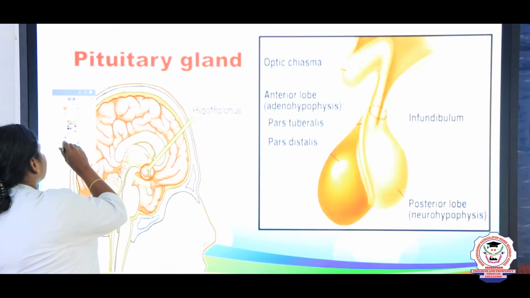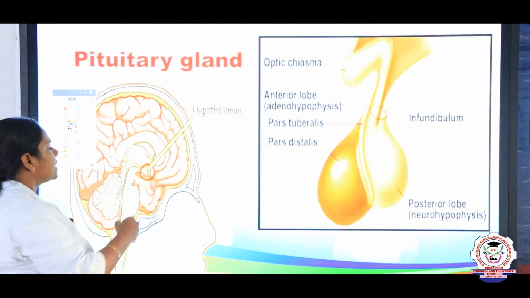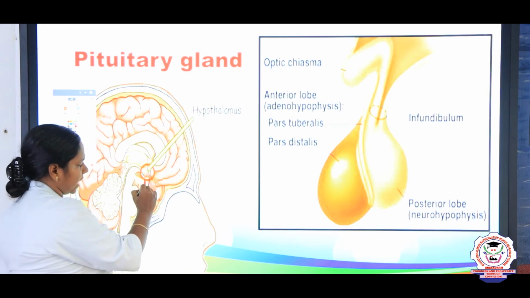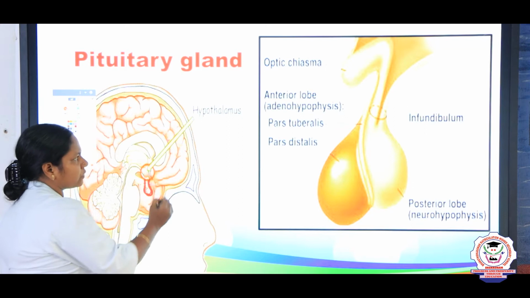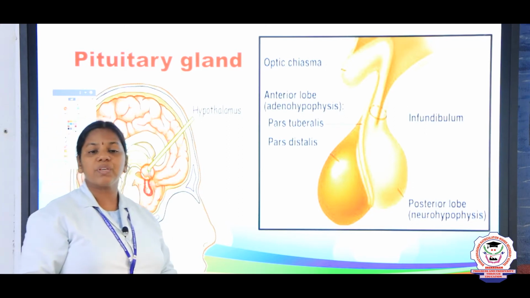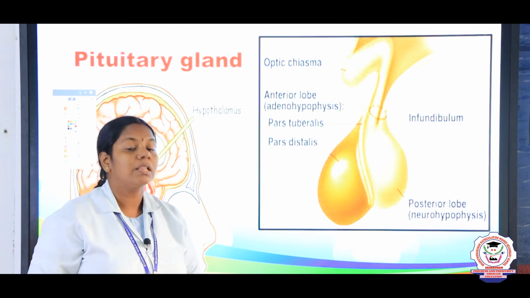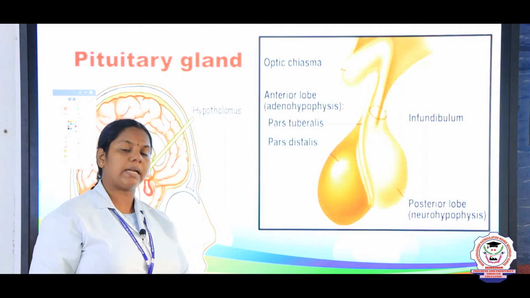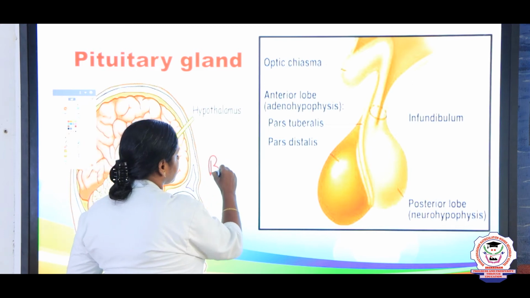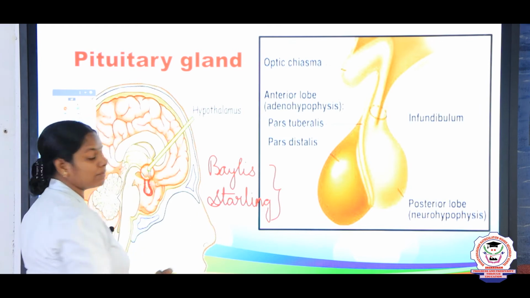So now first we are going to discuss about the pituitary, right? Pituitary, it is located at the base of the midbrain. And the study of these endocrine glands, we say it as endocrinology. And who is the father of endocrinology? Thomas Addison, right? And there are two more persons, children, named Bayliss and Starling. These two persons coined the term hormone.